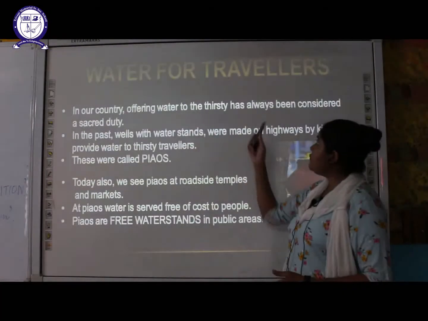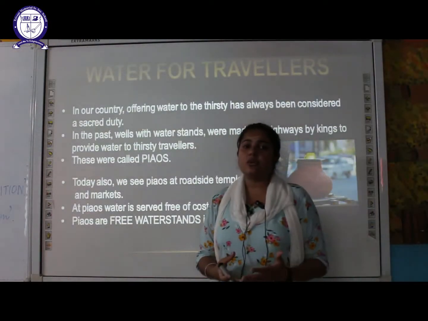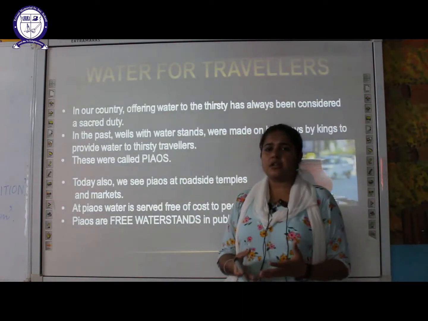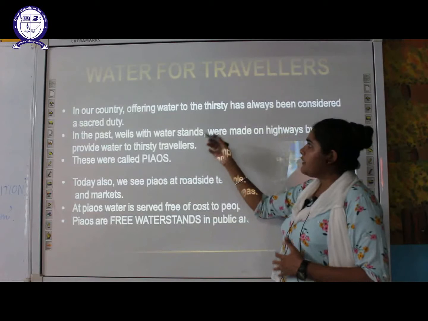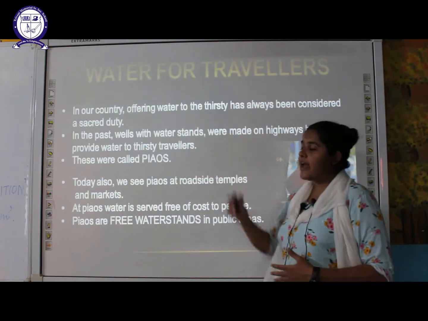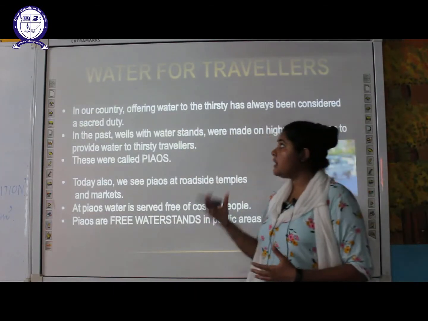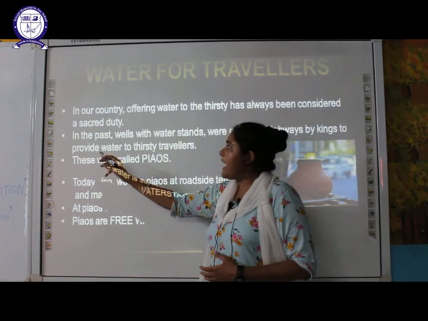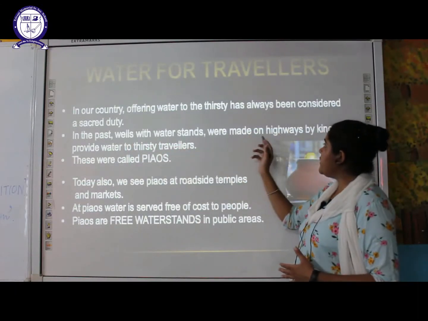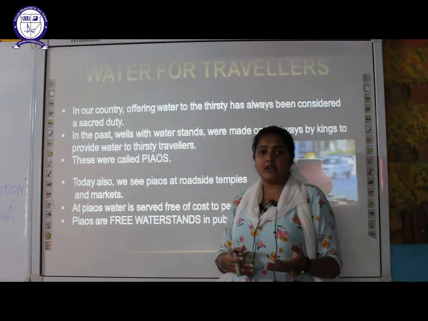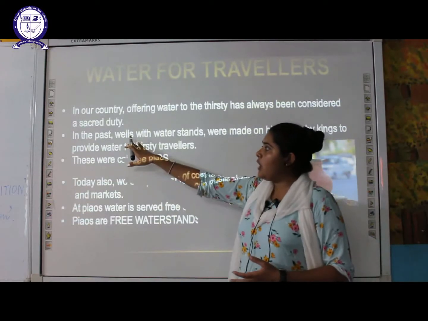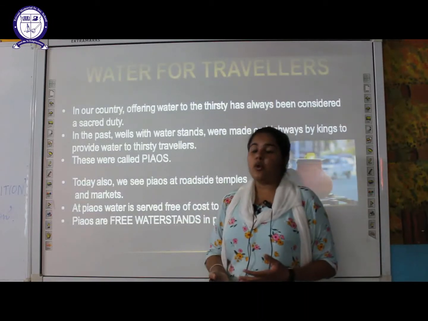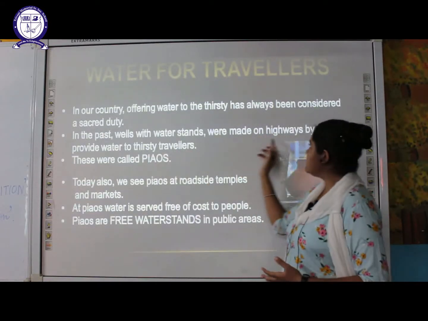Next, the water for travelers. In our country, students, offering water to thirsty people who travel on roads is considered a sacred duty, a religious duty, that we offer water to the person who is thirsty. So in the past, what happened? Wells with water stands were made on the highways by the kings. Earlier, kings were there, and beside a well they made free water stands in order to provide water to the thirsty travelers who travel through the highway.